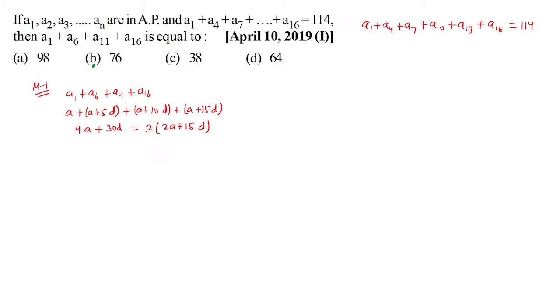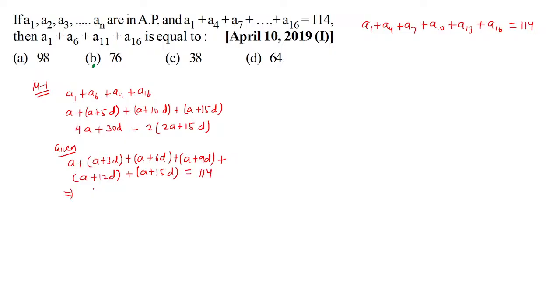Make sense? However, what has been given to us? We have been given A1 plus A4 plus A7 plus A10 plus A13 plus A16, and that is given to us as 114.